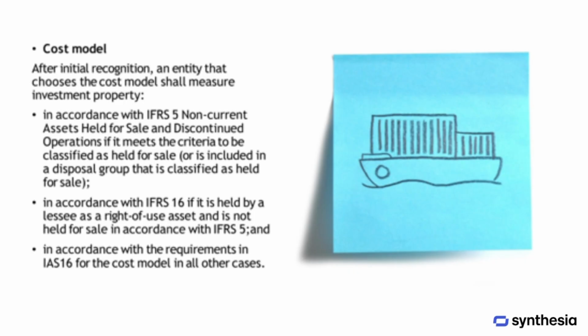After initial recognition, an entity that selects the cost model will measure its investment property as follows. In accordance with IFRS 5 for non-current assets held for sale and discontinued operations, if the property meets the criteria to be classified as held for sale or is part of a disposal group classified as held for sale. In accordance with IFRS 16, if the property is held by a lessee as a right-of-use asset and is not held for sale under IFRS 5. In accordance with the requirements of IAS 16 for the cost model in all other instances.